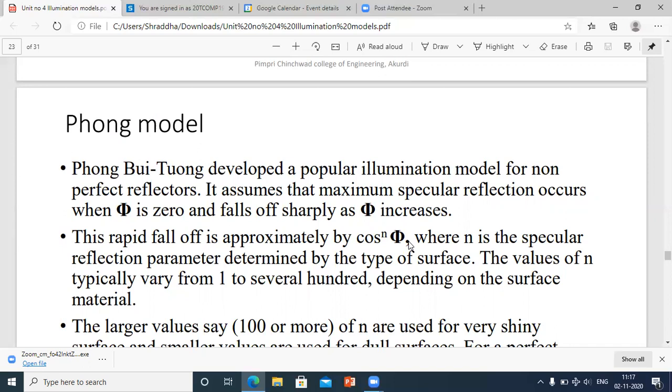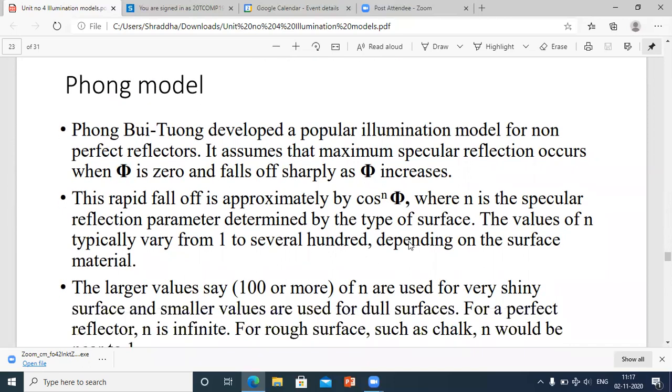Okay, this rapid fall off is approximated by cos of phi to the power n. Why it is told so, we'll see, where n is the specular reflection parameter. I repeat again, n is nothing but a specular reflection parameter determined by the type of surface.